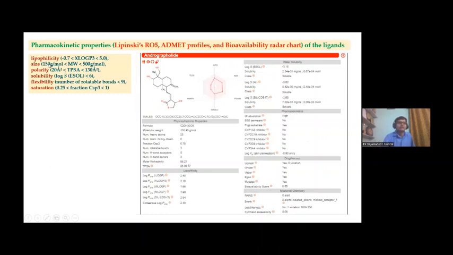Here we are seeing that lipophilicity, size, polarity, solubility, flexibility, and saturation, all the values are located within the pink region of the bioavailability radar. So this is a very good compound. And for Lipinski's rule, there is no violation, because the molecular weight of this compound is less than 500, the number of hydrogen bond acceptors is less than 10, and donors less than 5, and its molar refractivity is 95.21. So this is a very good compound obeying the Lipinski rule of 5 without any violation.